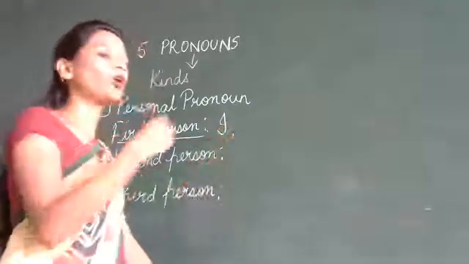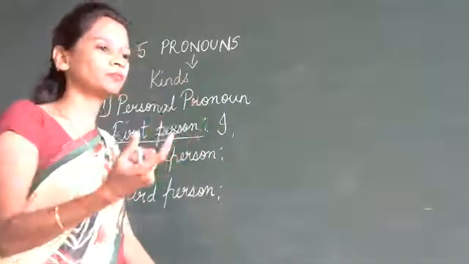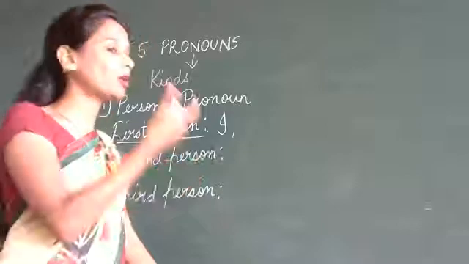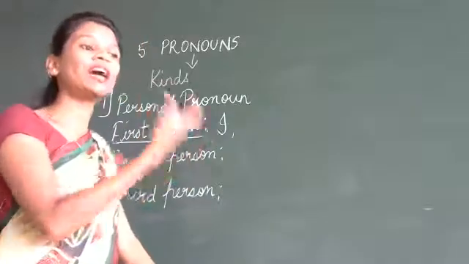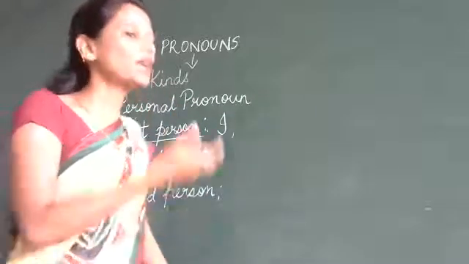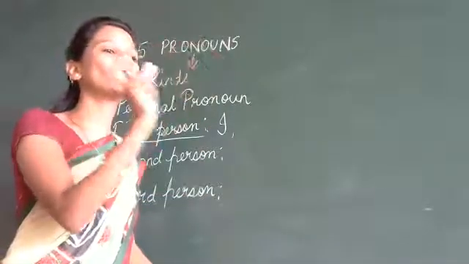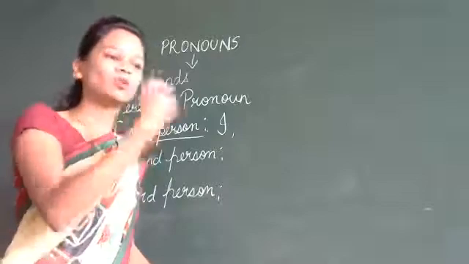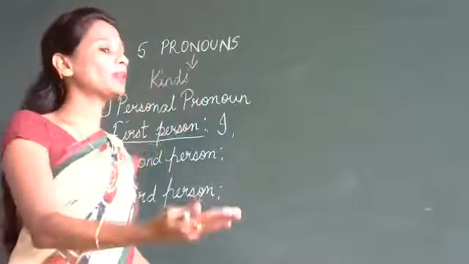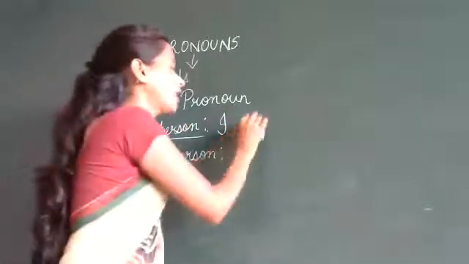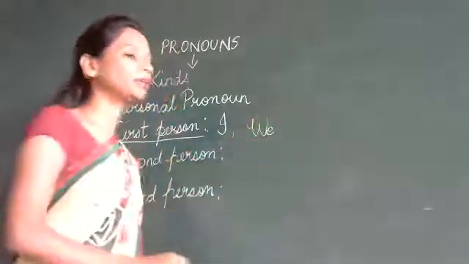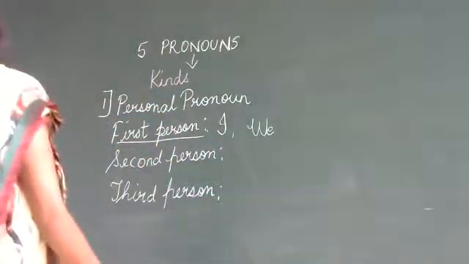Now, when I am talking with my friend, me and my friend are talking now. For example, Sita and I. So what did I say? When you are including yourself with someone, you use the pronoun we. So when me and my mother are talking, we have this pronoun we. So that is the first person.